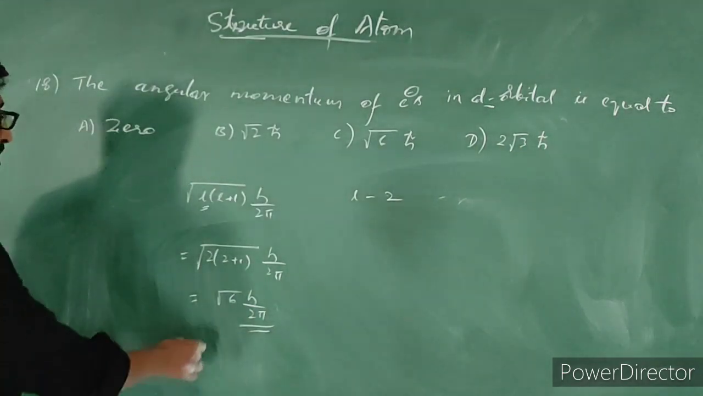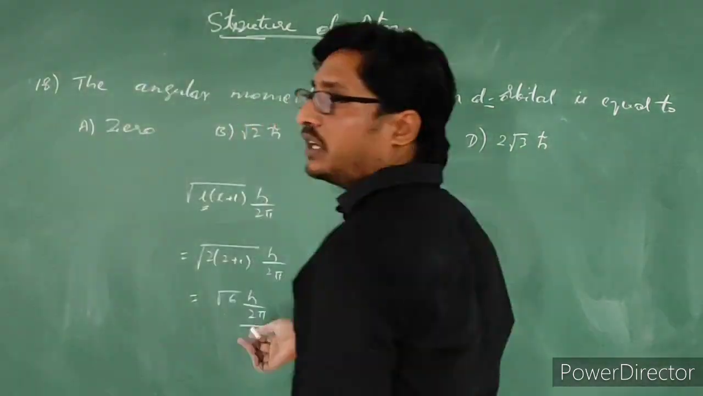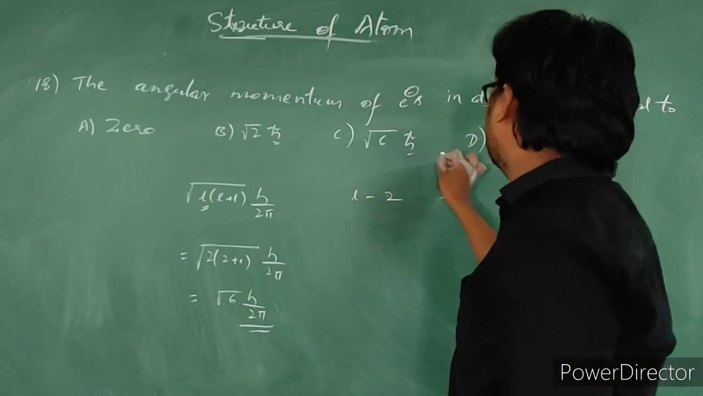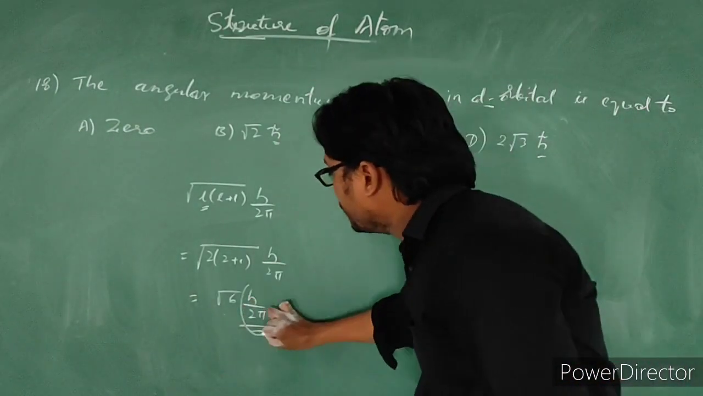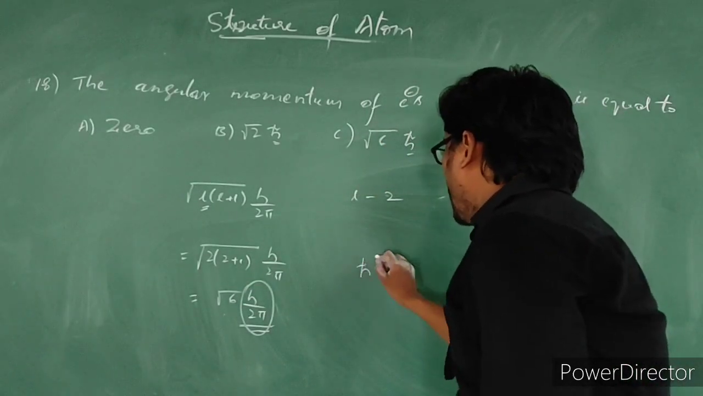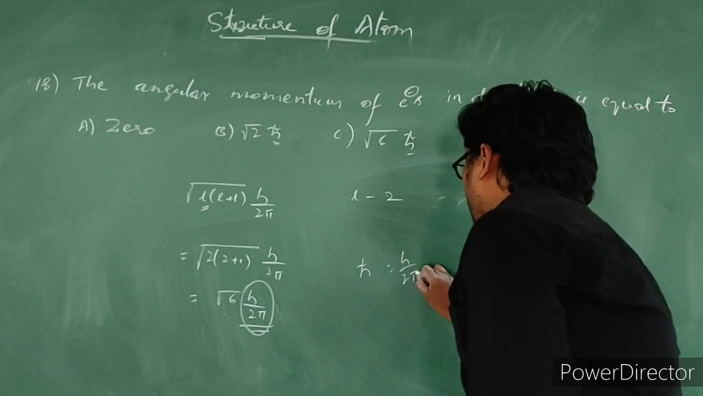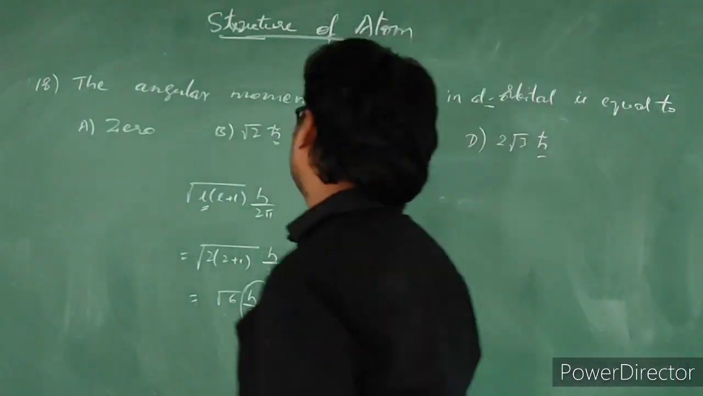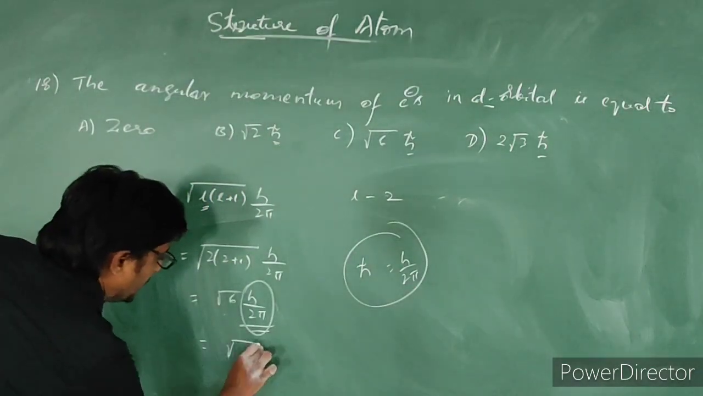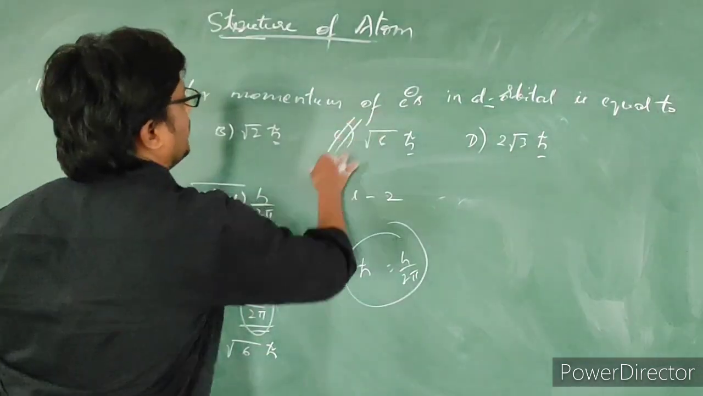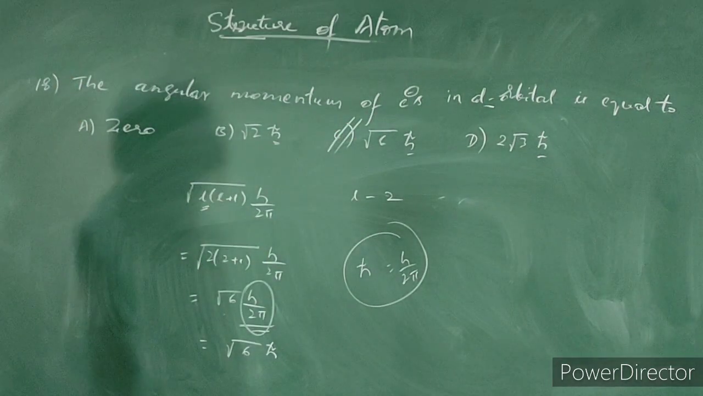When we see this answer and our options, it is not getting tallied. Here, the h naught which he has given in the options represents h by 2 pi only. So the answer can be written as root 6 h naught. This is our answer. Simple question.